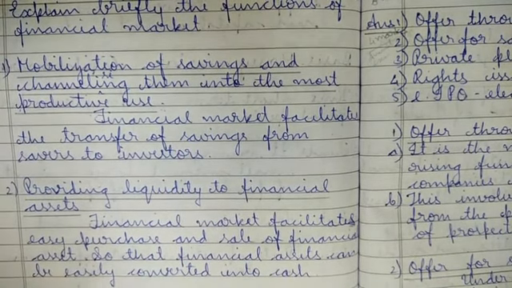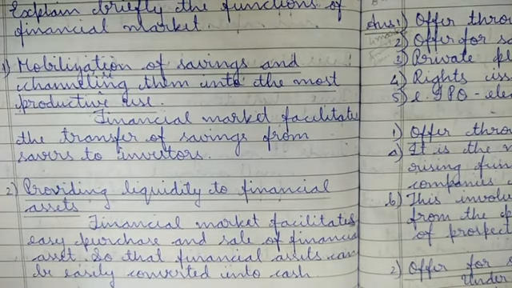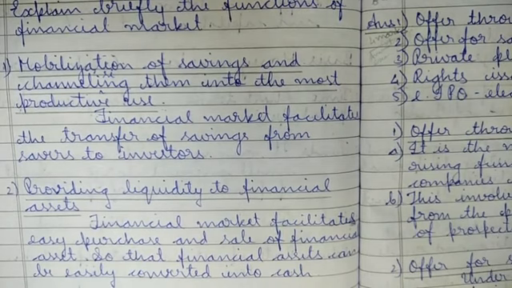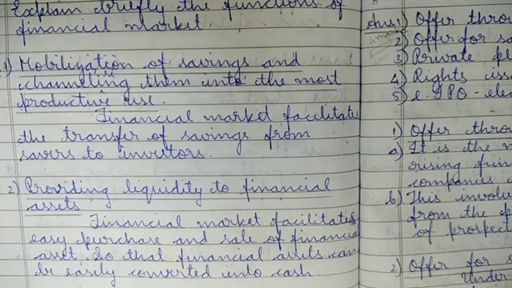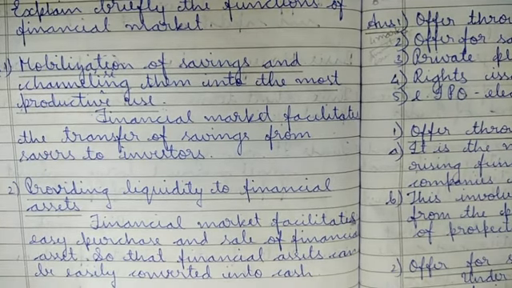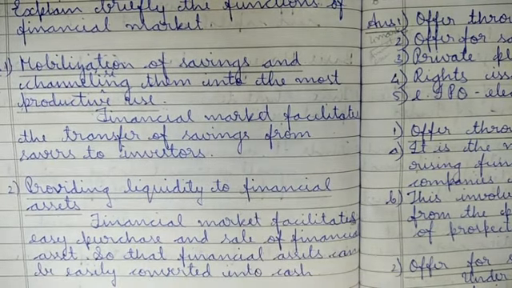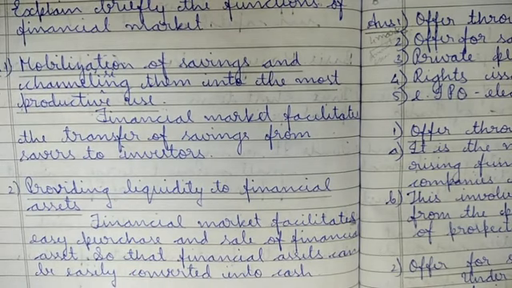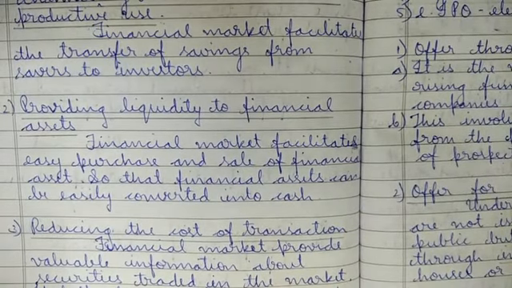What the financial market does is take the money invested by a saver. We persons save money, right? So we are called savers. From us they just transfer our money to the investors. When they transfer our money to the investors, they get a small amount of commission. That is channelizing them into the most productive use. Productive use is the use in which they are getting a higher amount of money. As I told, when investors give commission, they get a lot of money according to the money you are going to invest.